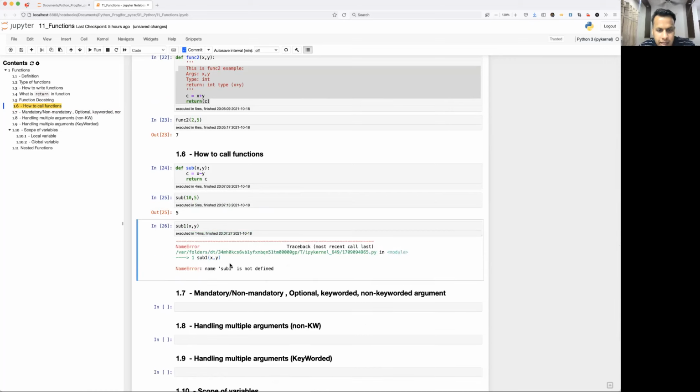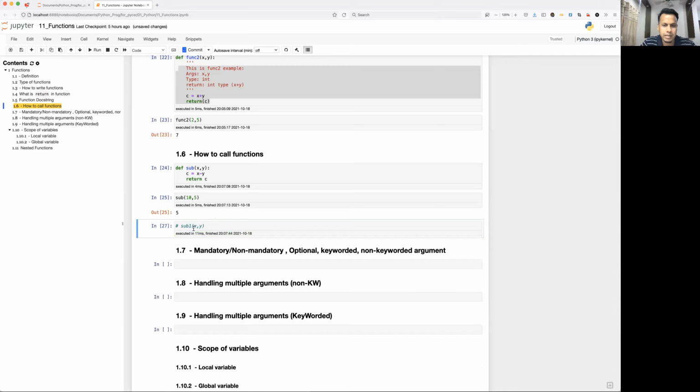See what happened. Name sub1 is not defined. Okay, so something is not defined but you are calling it, right? So that is not good. It is going to throw the name error. So it has to be defined first, then you are going to call it. Okay, I'm going to comment it. You can uncomment and run it.